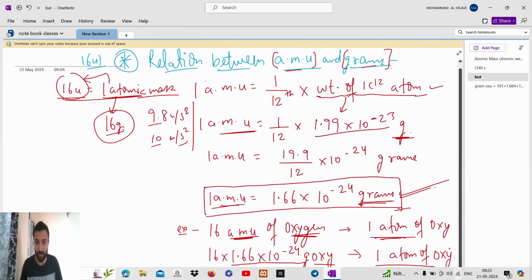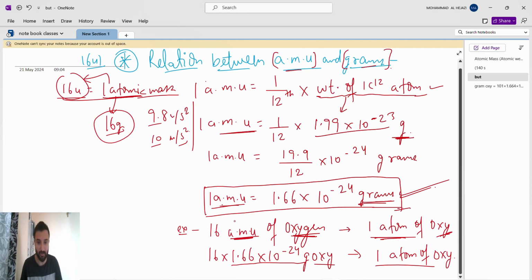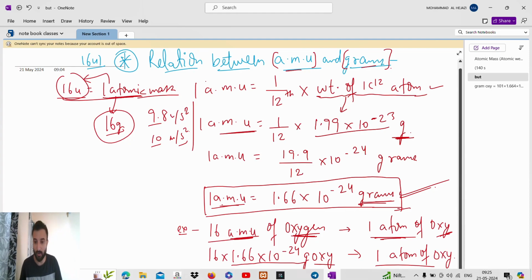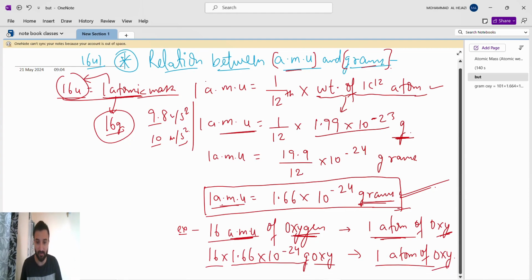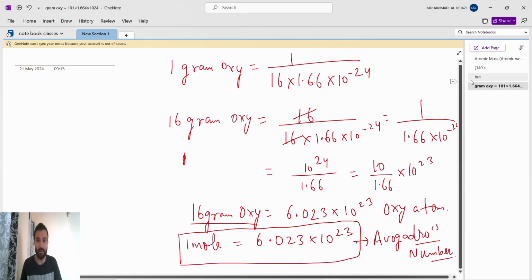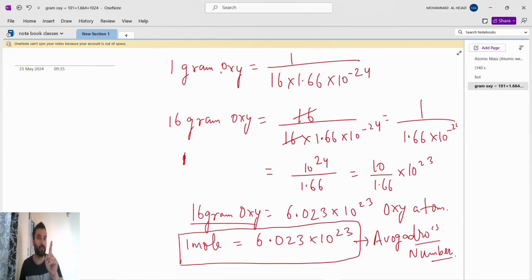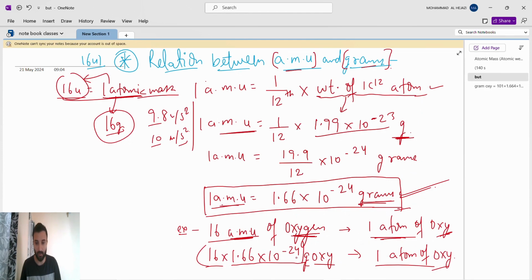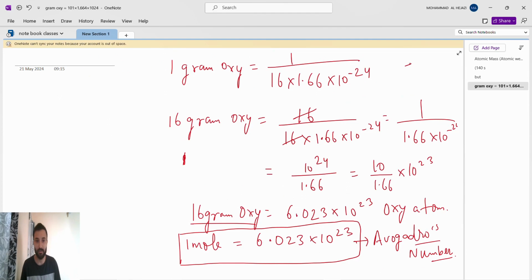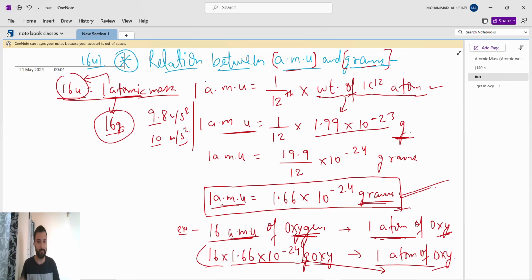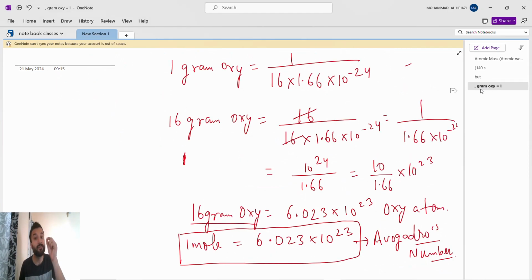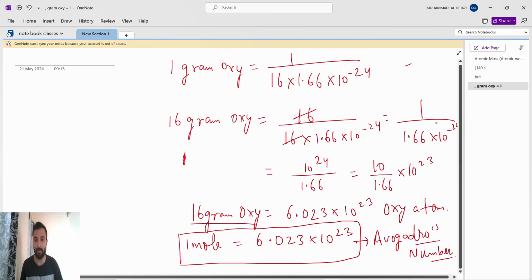So you can see here, 1 atom of oxygen will consist of 16 AMU, or 1 atom of oxygen will consist of the same 16 gram, because this is very small. So what will happen? Now we have to find the 1 gram of oxygen. 1 gram of oxygen is 1 divided by this all. This all will go this side, so it will go in divide. So 1 divided by this much, right? We have to find a 16 gram, correct? We don't want this 16 into 1 this much. We have to find for 16 gram. So 16 gram means we'll multiply.